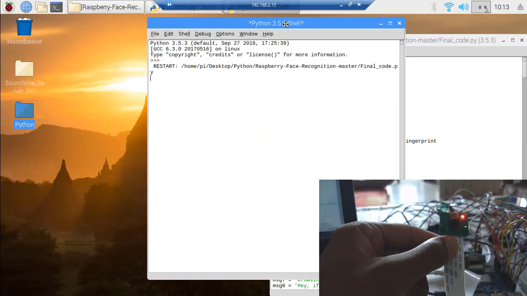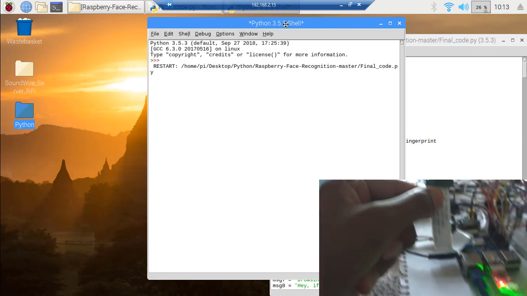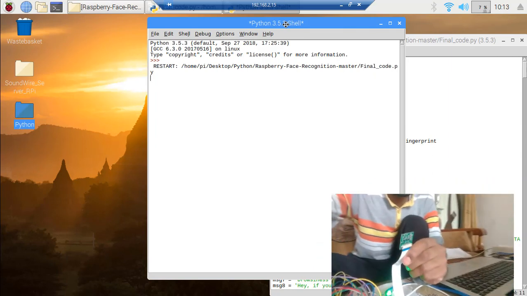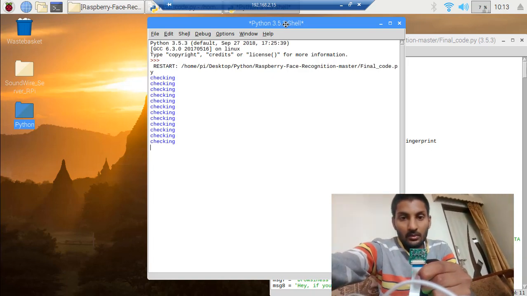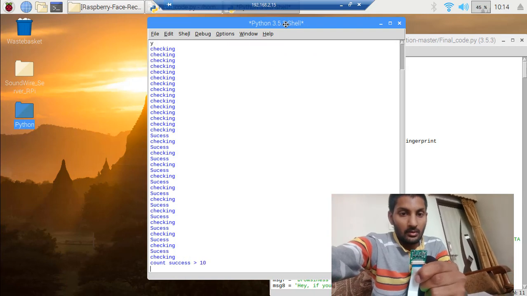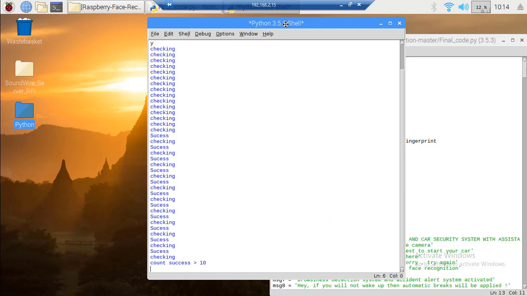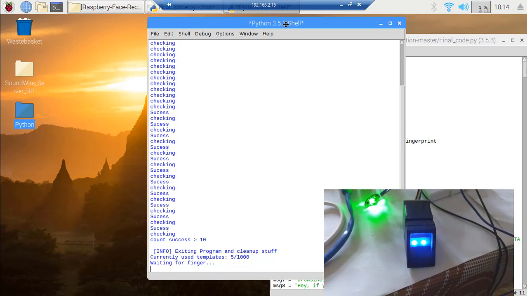As you can see, the code is running and the RPi camera starts with a red LED now. We bring a face which is already stored in the dataset and you can see it is detected as success. Now the assistant will guide the driver: Hi, how are you? Give a biometric test to start your car. As you can see, the fingerprint sensor will get activated.